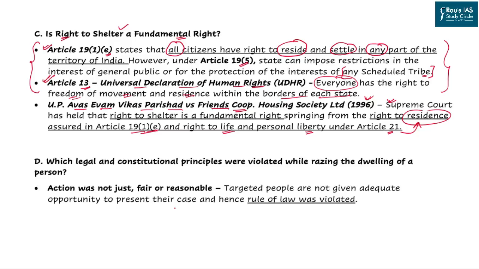The last observation made by the author asks which legal and constitutional principle was violated while razing the dwelling of these persons. The action was not just, fair and reasonable. Now these are the three important words which you can use in your General Studies paper 2 Polity, Governance as well as General Studies paper 4 Ethics.